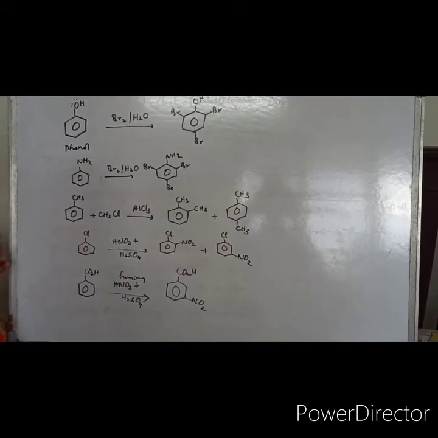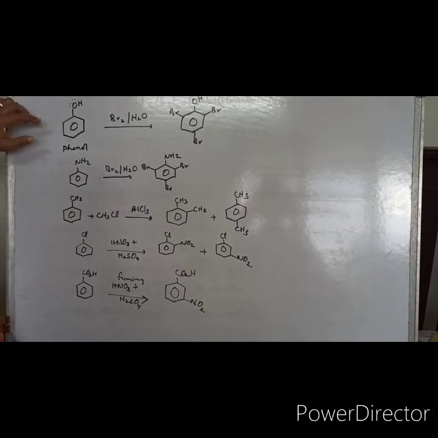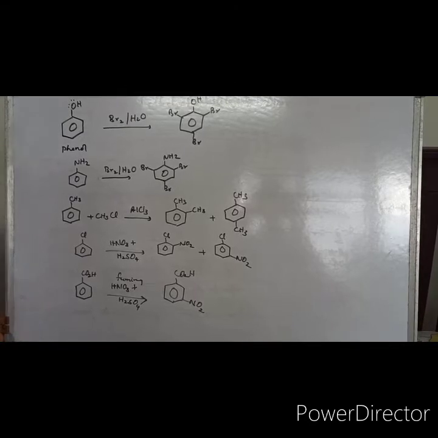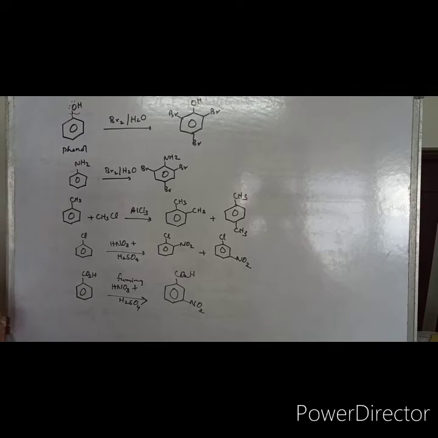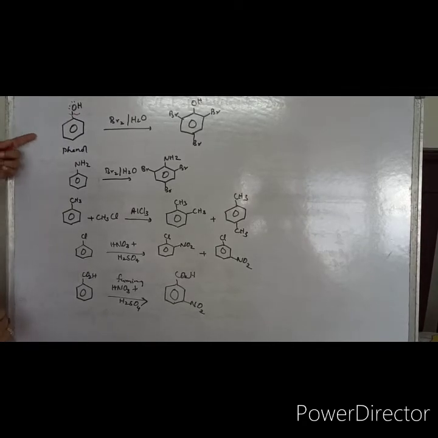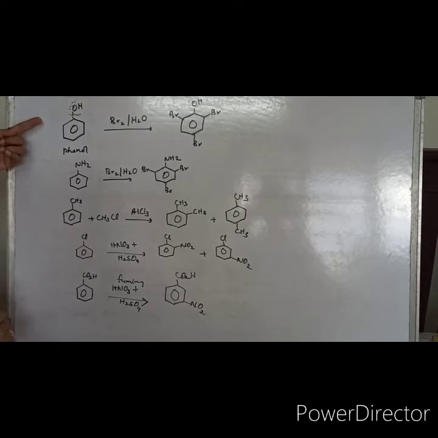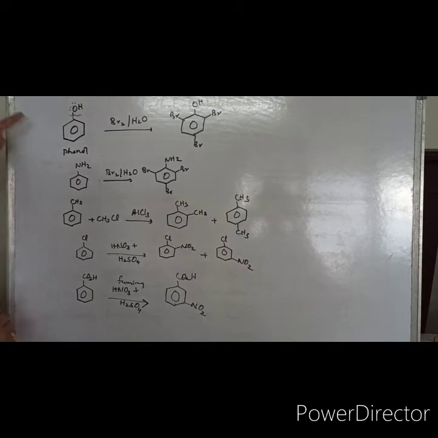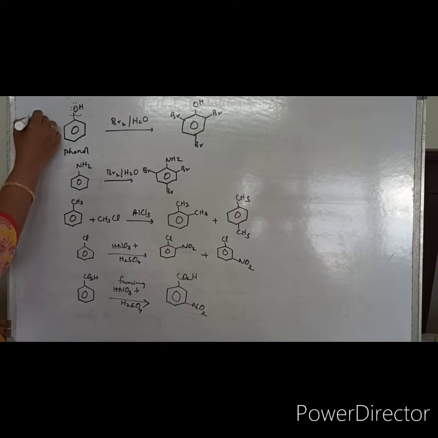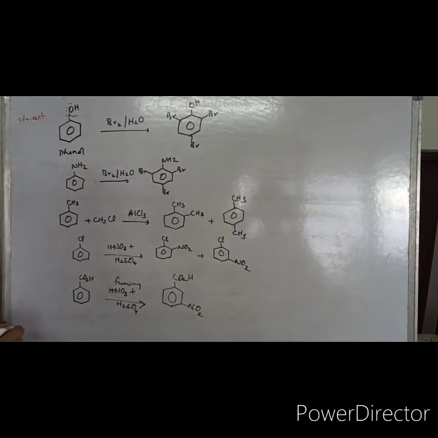Let us see some examples where directing influence is having a major role. The first example is the case of phenol. This is a monosubstituted benzene where the OH group is attached to the ring. The OH group comes under the first category, strongly activating groups, so ortho-para directing.